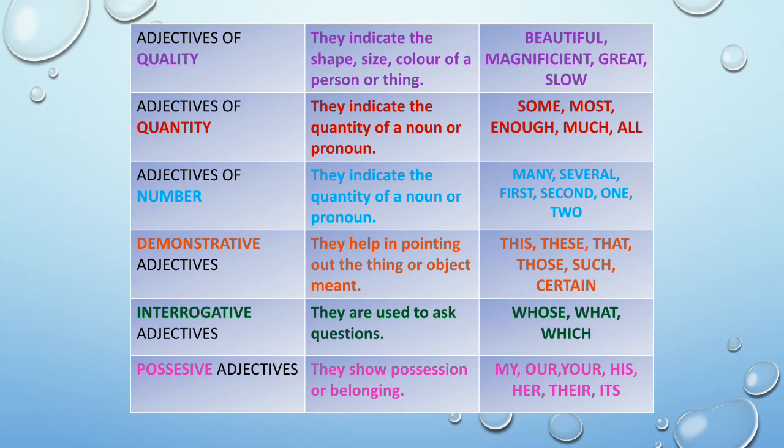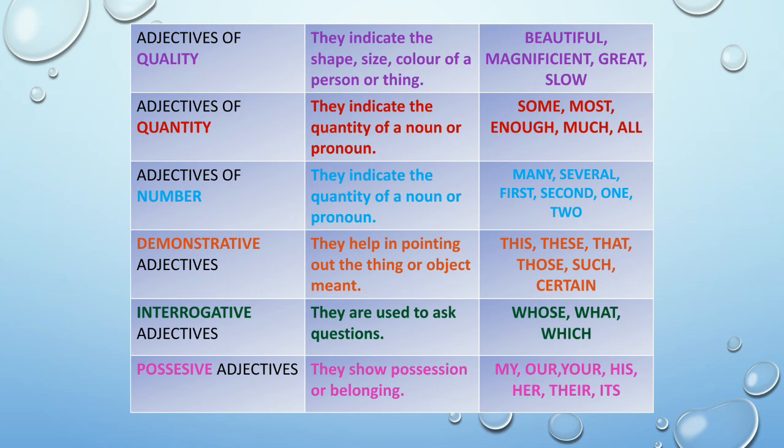Next, adjectives of quantity. They indicate the quantity of a noun or pronoun. For example, some, most, enough, much, all. Next, adjectives of number. They indicate the number of a noun or pronoun, like many, several, first, second, one, two.